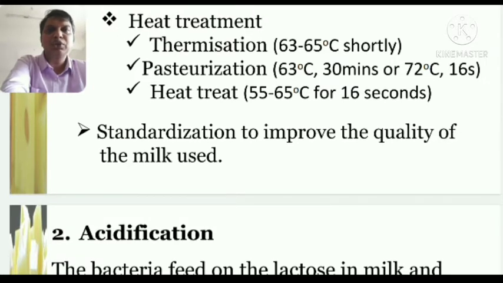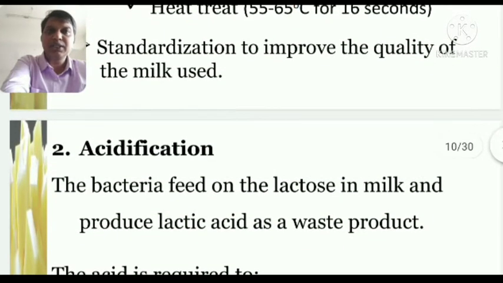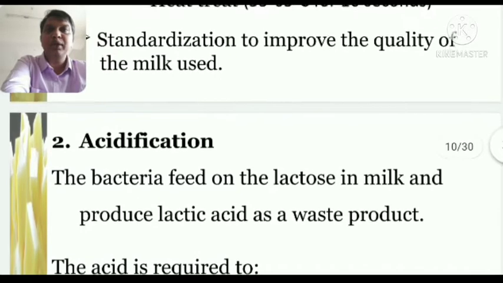During the passing of the milk through this higher temperature, many of the pathogens and other microbes present in the milk are killed, and then they take out the milk. This will definitely increase the standard and the life of the milk, so that the milk can be used easily for the further processes to make cheese.